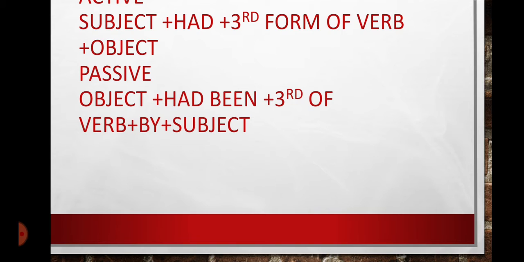We have changed he into him, she into her, and if we have him, we have changed it into he. Means we have made use of all the subjective into objectives and objectives into subjective according to our requirement, as we have done in the previous lectures.